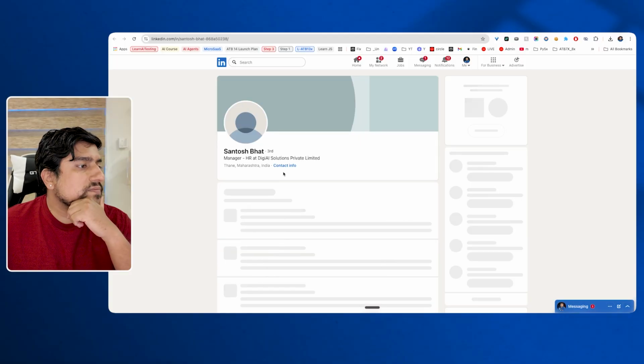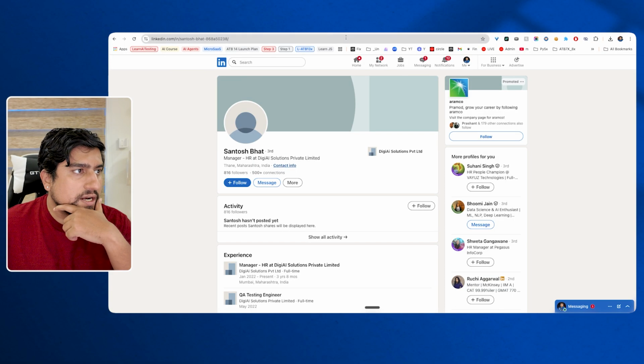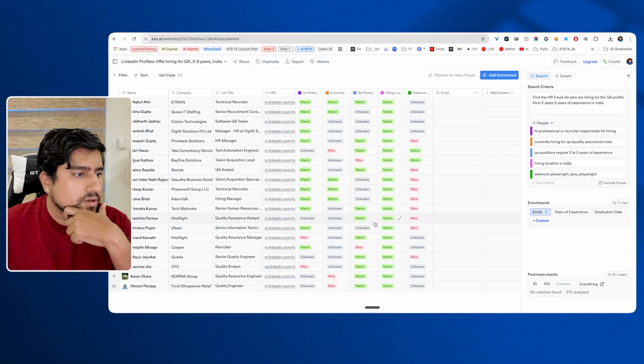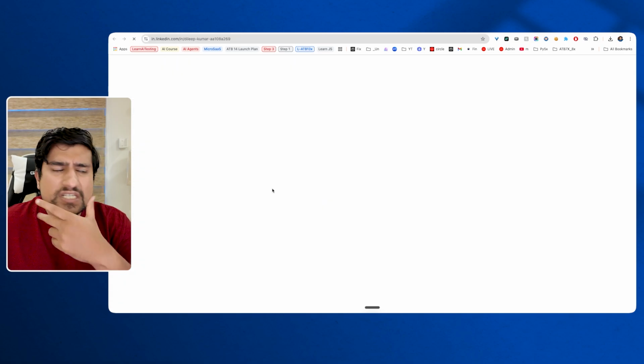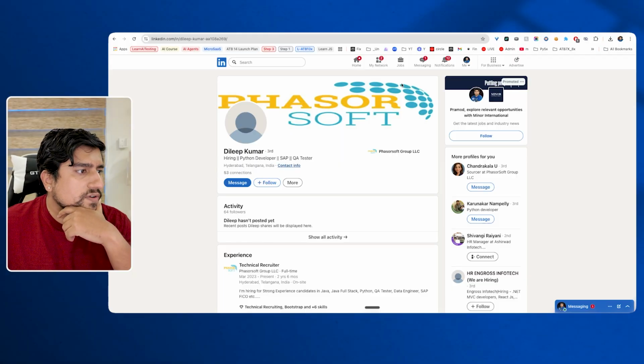We can get the details if we have the correct information. If you have an account, right, you will get an email ID also. Sometimes it gives you email IDs also. But I think why are emails not available? Let me check. It will try again with the emails only. Okay, probably because of some privacy issue or something, it is not able to get it. But anyways, we got the profiles of a lot of HRs and everything, right?